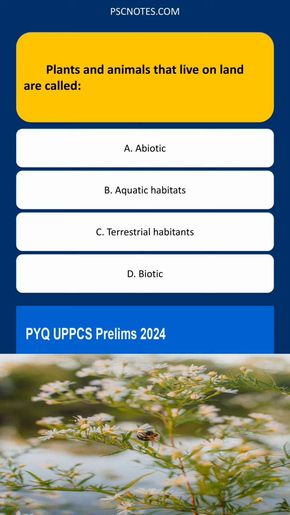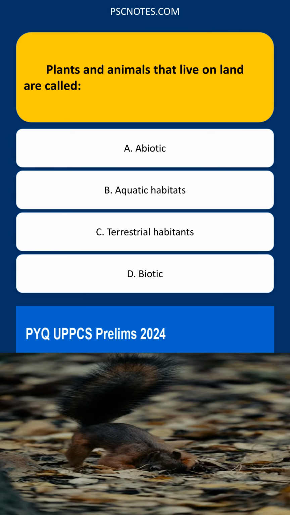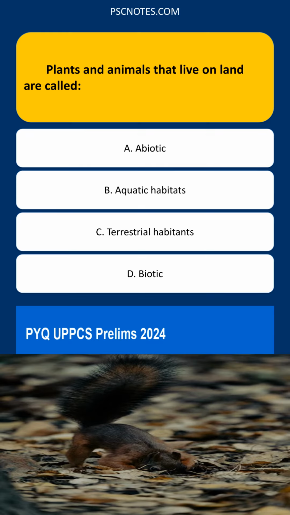Explanation. Correct answer. Plants and animals that live on land are called terrestrial organisms. Their habitats are referred to as terrestrial habitats. Option C correctly uses the term terrestrial habitats.